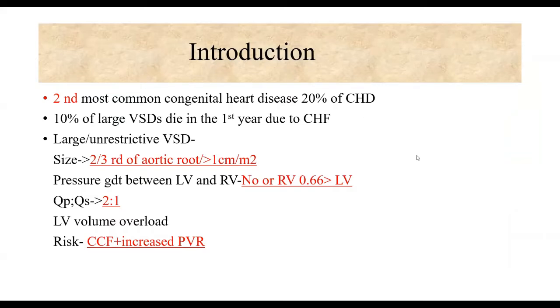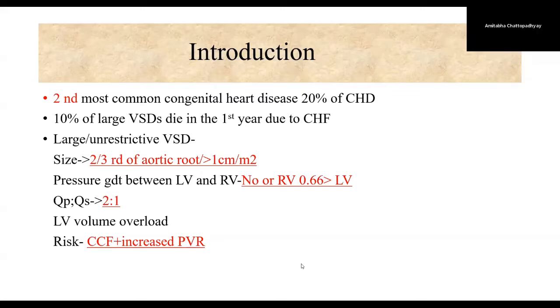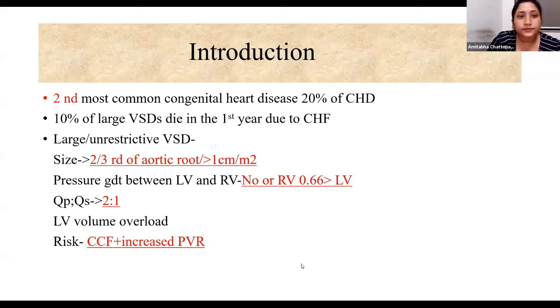Large unrestricted VSD is defined echo-wise as more than 2/3 of the aortic root diameter or more than 1 centimeter per meter square. There is no pressure gradient between LV and RV, or the RV pressure is more than 2/3 of the LV pressure, QP:QS is more than 2:1, there is significant volume overload, or there is risk of cardiac failure or increased PVR.